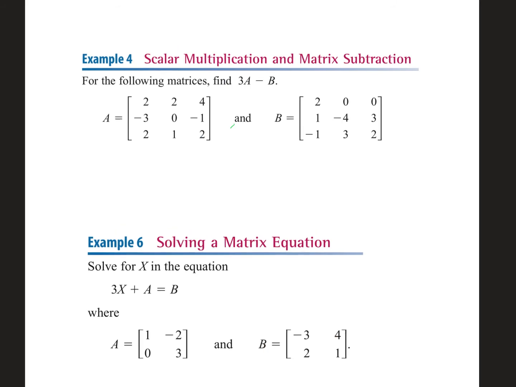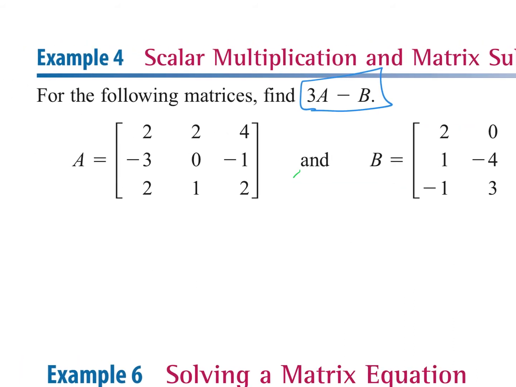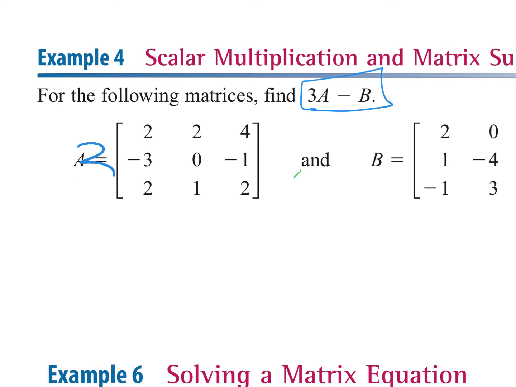All right, this says scalar multiplication and subtraction. Okay, look at the problem here. What are they saying? What does this problem say? Distribute the 3 into what? A, and then subtract B. Everybody see that? So the first thing I'm going to do is distribute the 3.